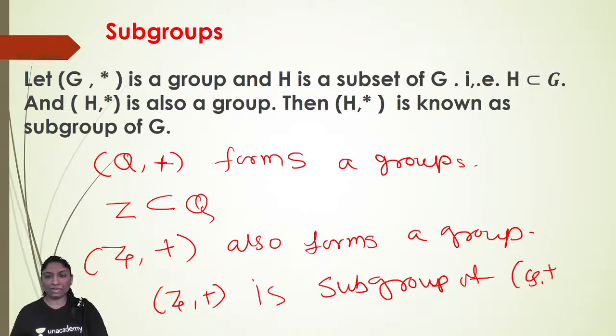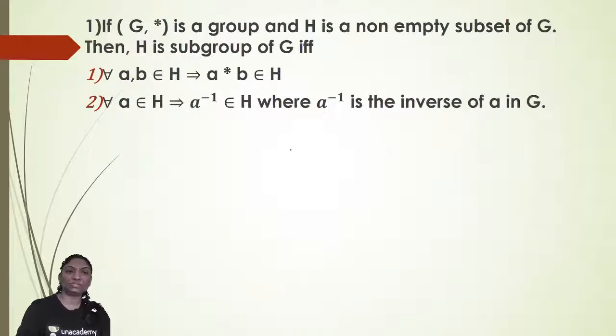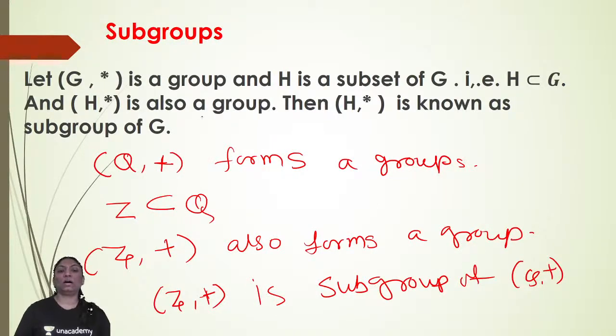Here, I'm not showing that (Z, +) forms a group, because in yesterday's lecture, on groups and examples, I explained how (Z, +) forms a group. You can go through my previous lecture and you will get that link. Here I am directly saying that (Z, +) is a group, therefore (Z, +) is a subgroup of (Q, +), as Z is a subset of Q. There are many such examples. Similarly, (Z, +) is also a subgroup of (R, +), because Z is a subset of R.